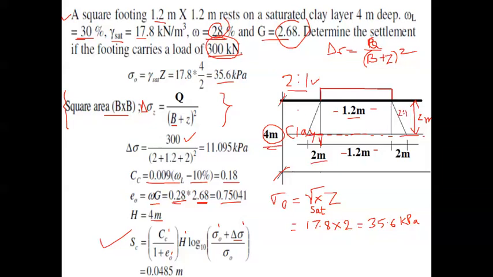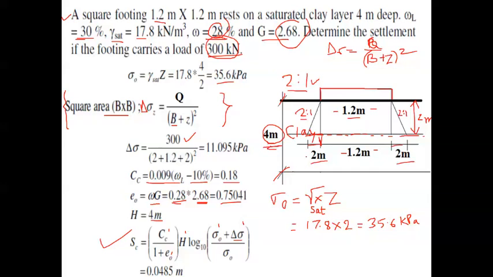We are assuming that the applied load will be dispersed in this way, 2 vertical to 1 horizontal. So this is 2 meter and another side is also 2 meter. Since the total depth is 4 meter, exactly half of that we are going to consider. This is the logic behind that.